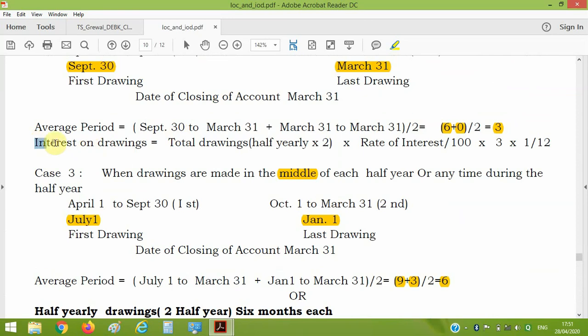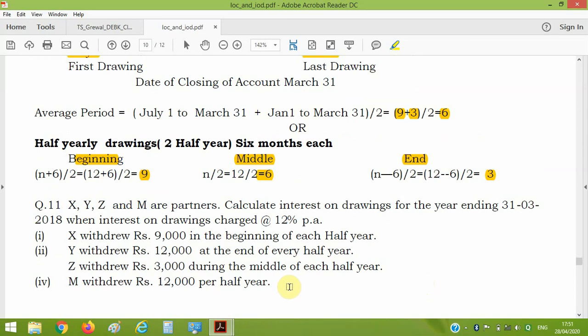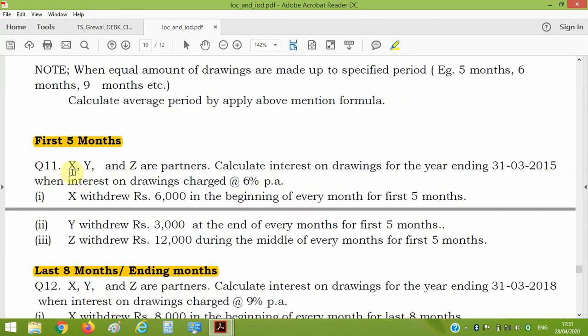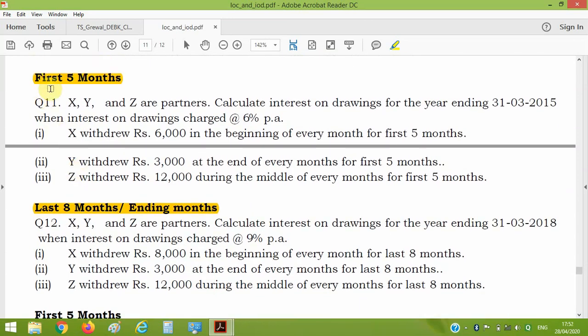Interest on drawing is equal to total drawings, whatever be the consideration, into r by 100 into average time into 1 by 12. Average time is the only thing we have to compute, and this is the way I explain. You can do it in the case of 5 months also. For example, these are two examples for first 5 months drawing and last 8 months drawing. You can also do first 5 months, first 6 months, or last 6 months as per the requirement of the question.